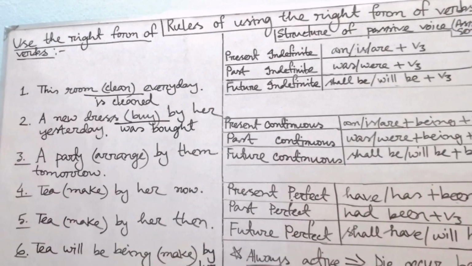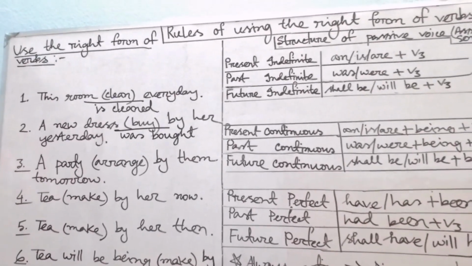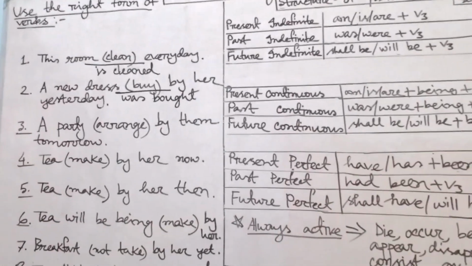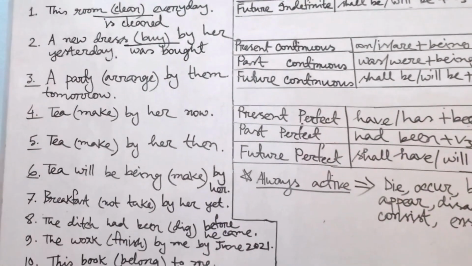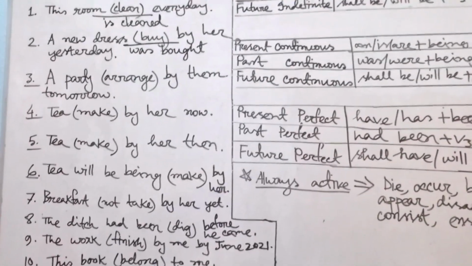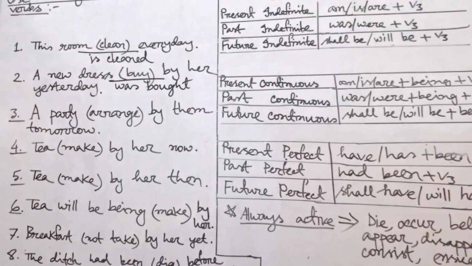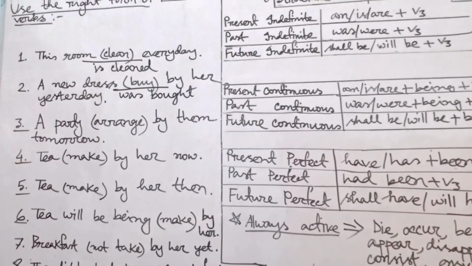Then what will be the correct answer here, my dear students? A party will be arranged by them tomorrow. It's the passive structure of future indefinite tense. And what is the active form of this sentence? Yes, they will arrange a party tomorrow. And passive, a party will be arranged by them tomorrow. Write down the correct answer please.